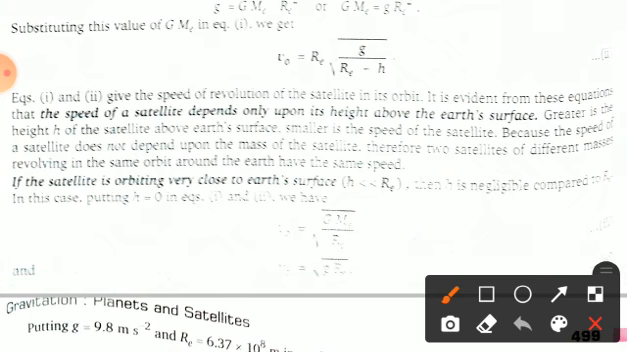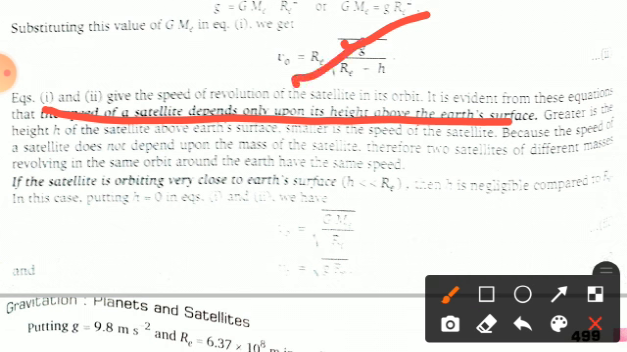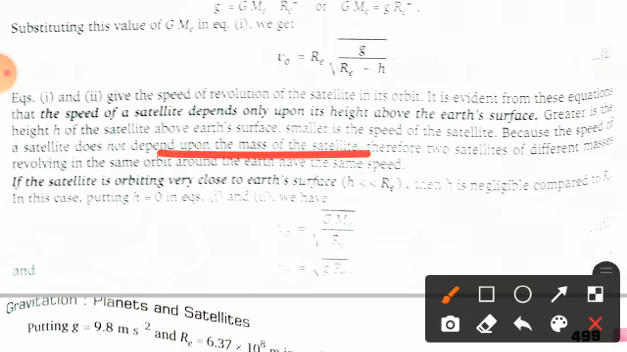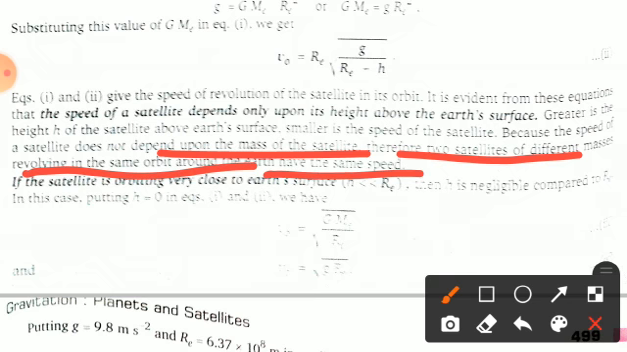So it is evident from these equations that the speed of a satellite depends only upon its height above the Earth's surface, fine. Why? Because here you can see g is constant, and the radius of Earth is also constant. So the greater the height of the satellite above the Earth's surface, the smaller the speed of the satellite. The speed of a satellite does not depend upon the mass of the satellite, this is an important one. Therefore two satellites of different masses revolving in the same orbit around the Earth have the same speed.